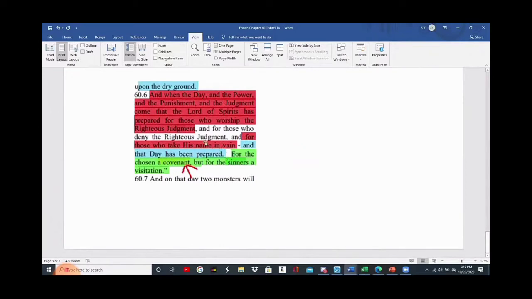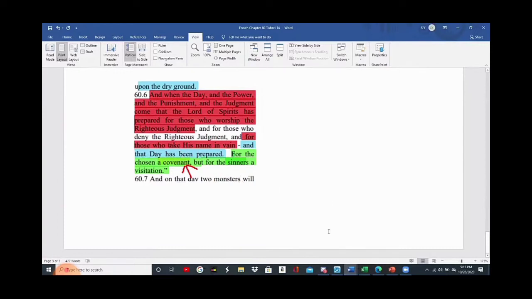For what? For the chosen, it's a covenant, but for the sinners, a visitation. Wow! For the chosen, that day that's prepared is a covenant, but for the sinners it is the visitation. Drop the mic. What's he saying here?